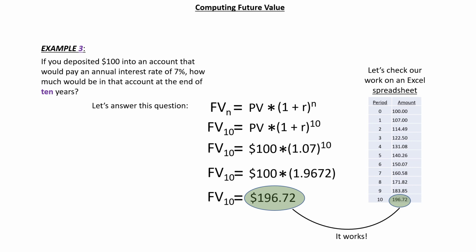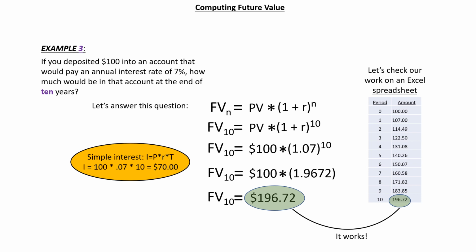Rather than multiplying the original deposit of 100 by the 7% growth rate to compute the value of the account in each period, as would have been the case had we used the simple interest method, I multiplied the previous period's amount, which was updated by the amount of interest earned to date, by the growth rate. As you can see, the result from the spreadsheet verifies the result of the formula for computing future value.